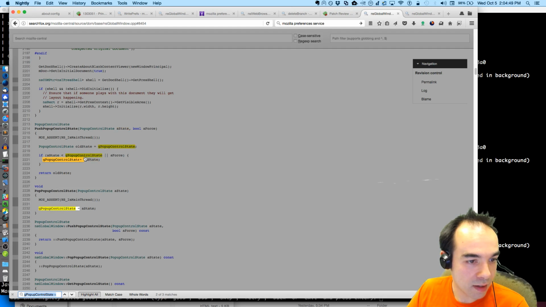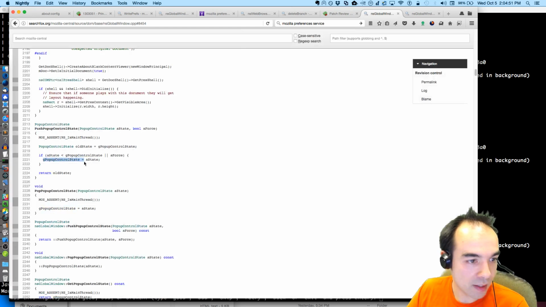State is less. Well, it's not a stack really. Push pop-up control state. We'll see whether or not the state that we pass is less than the state that we currently exist as, and if so, then we set the state to that new state and return the old state. So what are these pop-up control states?